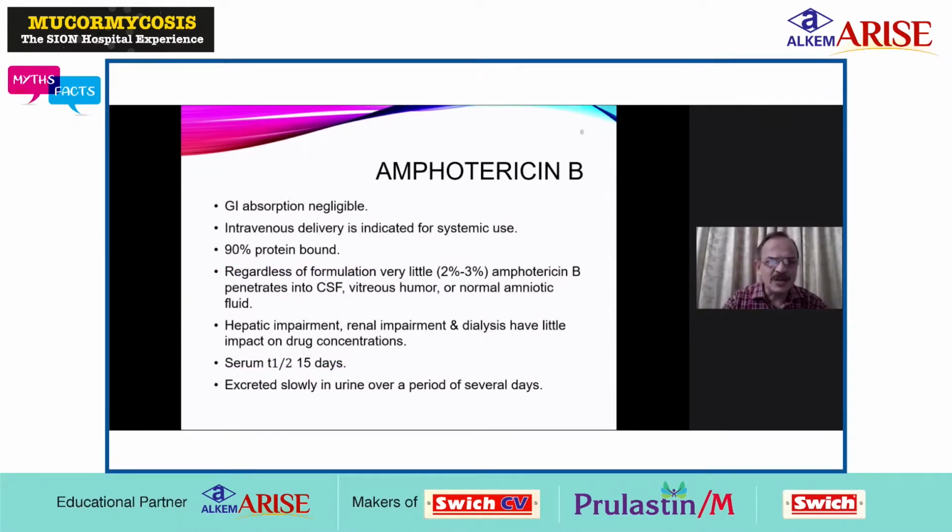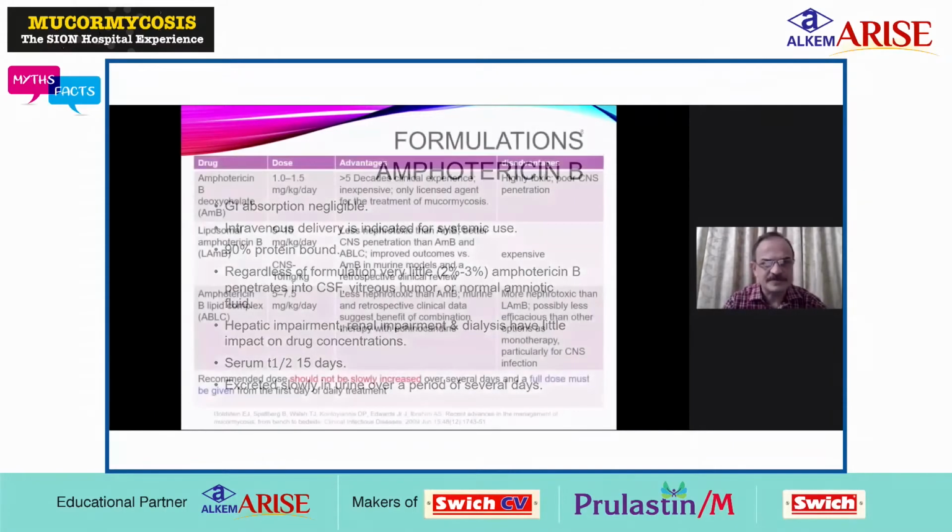Amphotericin B is not orally absorbed much, so it is given intravenously, and this drug is 90% plasma protein bound. But when given intravenously, very little, almost 2 to 3%, penetrates CSF, vitreous humor, or normal amniotic fluid. Its elimination is not much impaired in hepatic and renal disease, but since it is nephrotoxic, it should be used carefully in these conditions. It is excreted slowly in urine over a period of several days.